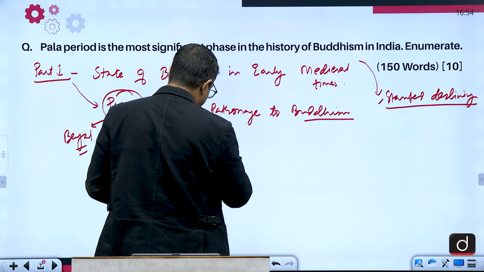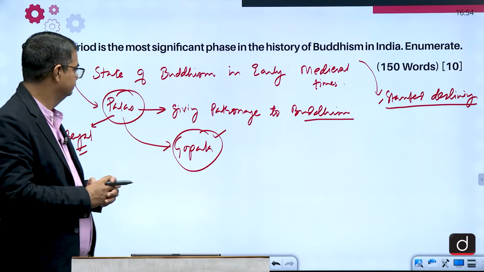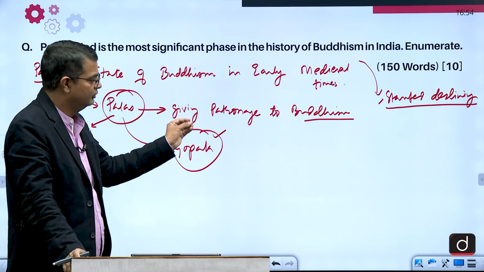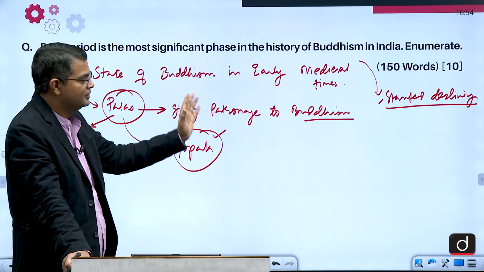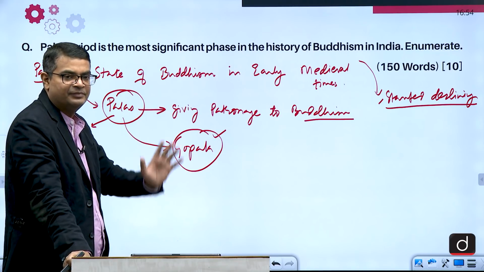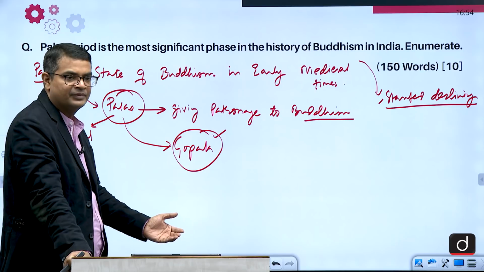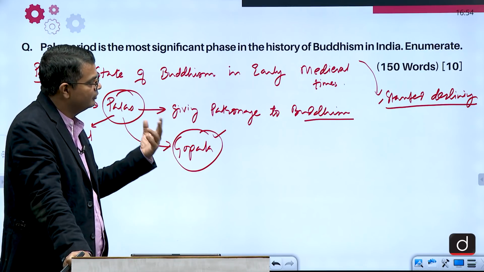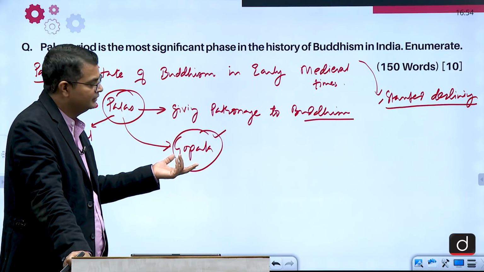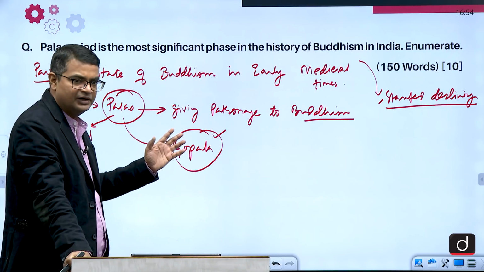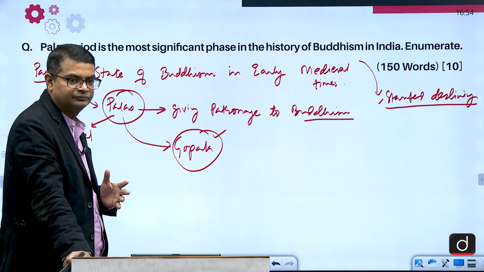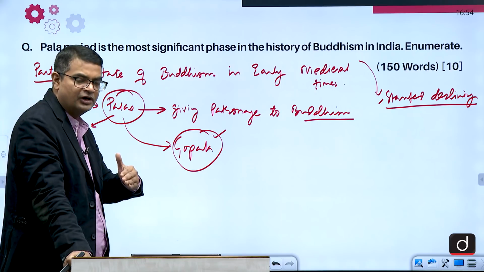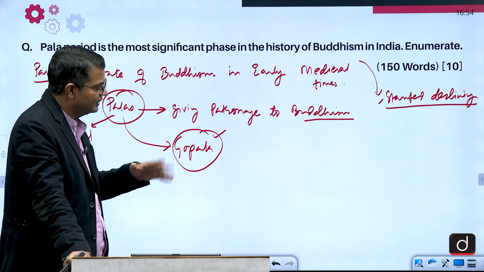In this part, just give a brief introduction that Buddhism was established in 600 BC, but with the passage of time it got patronage from different kings and dynasties, and in early medieval times it started declining. In fact, in the post-Mauryan period, when it acquired the shape of Mahayana Buddhism, it started declining.